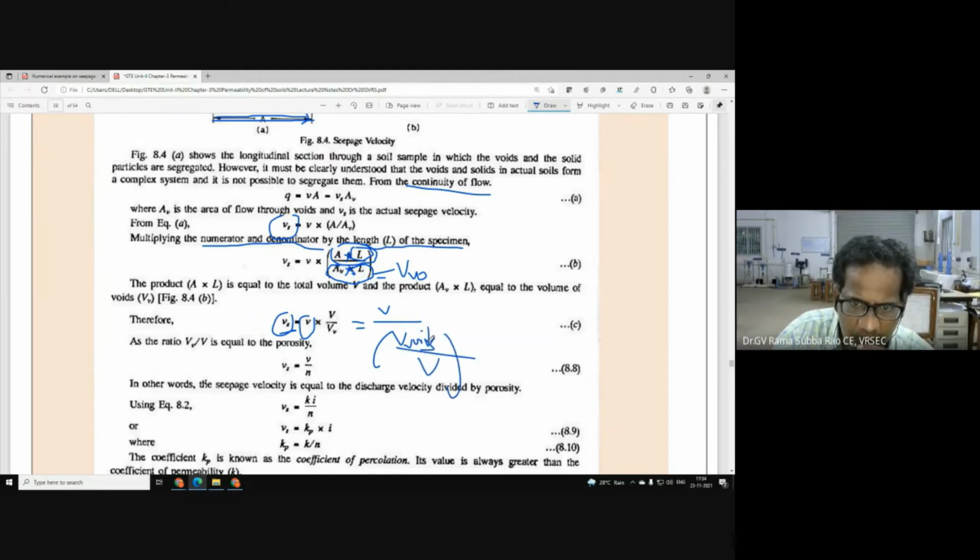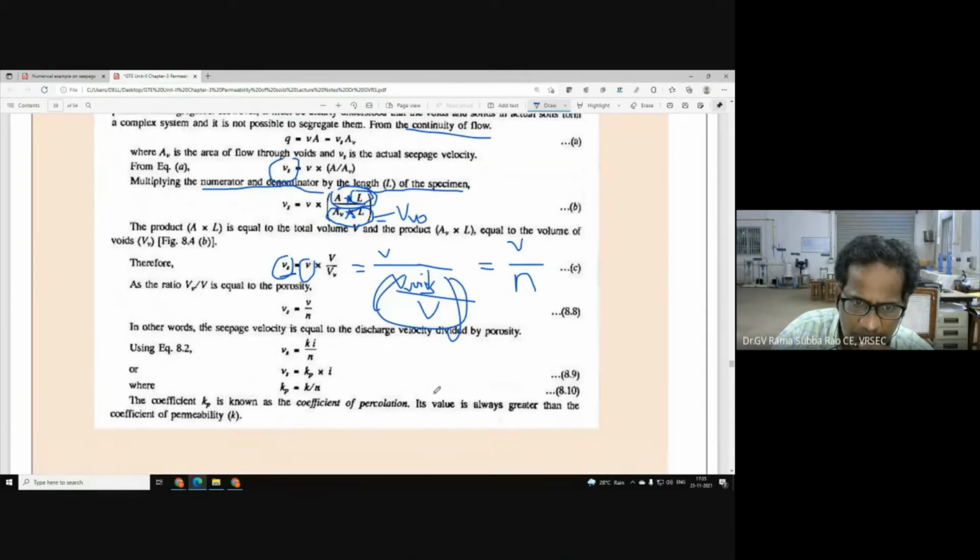What do you mean by volume of voids by total volume of the soil? This is nothing but porosity. Porosity is also called percentage voids, which is the ratio of volume of voids to total volume of soil. Now seepage velocity Vs is equal to V by n. Vs is the seepage velocity, which is also called actual velocity.